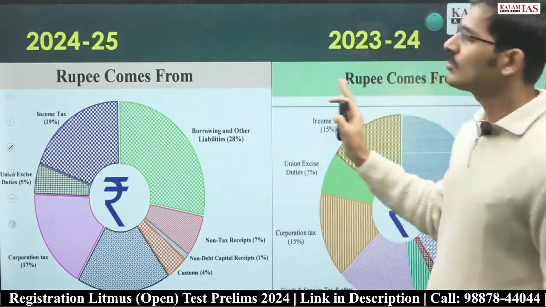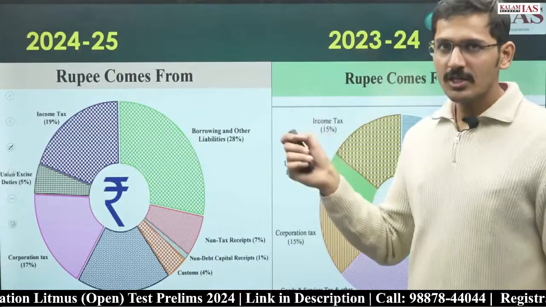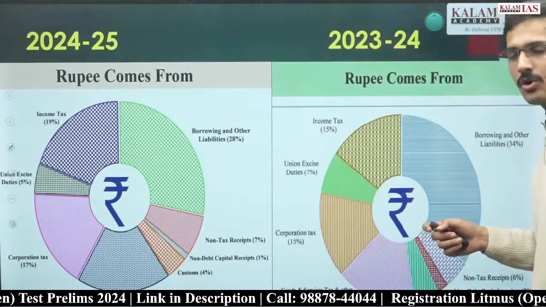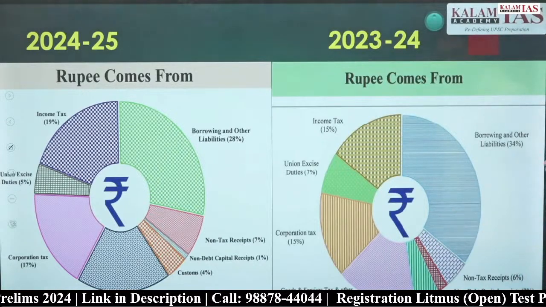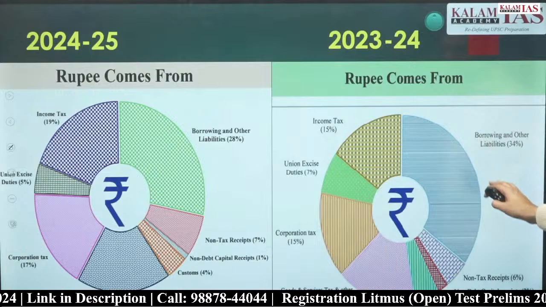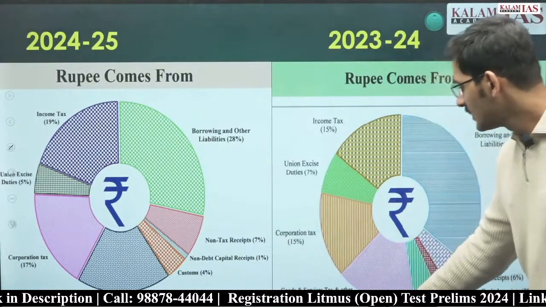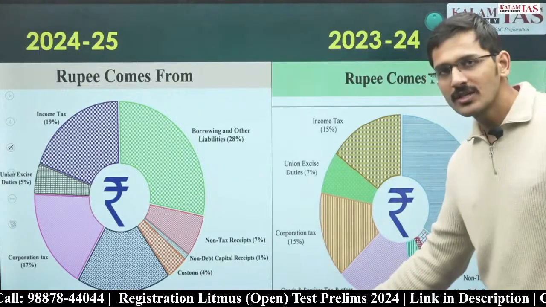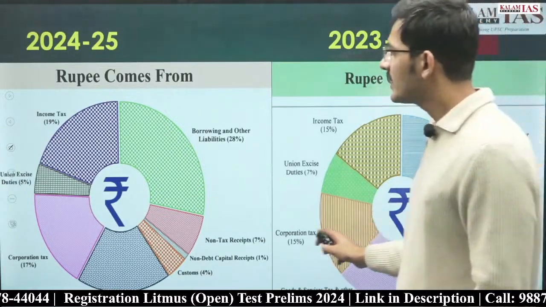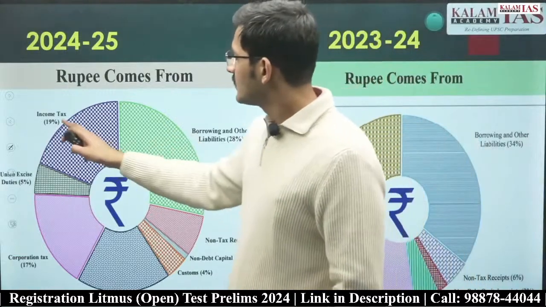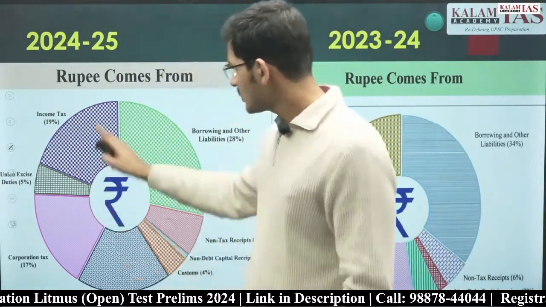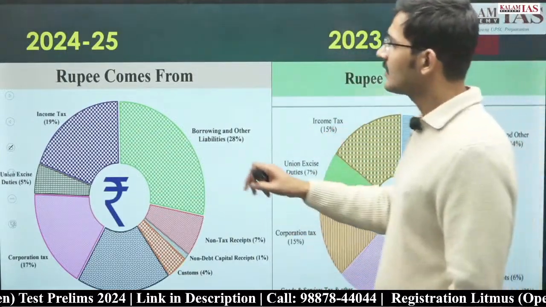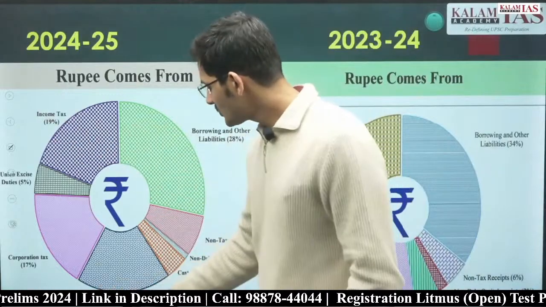The second thing you should observe is that last year, after borrowings and liabilities, GST was the second largest source of receipts for the Government of India, but this year income tax has overtaken GST. Last year income tax was 15%, GST was 17%. This year income tax is 19%, GST is 18%.